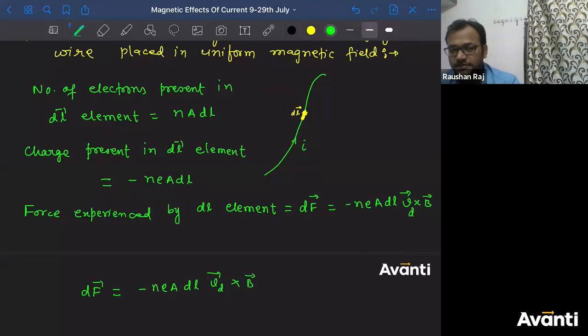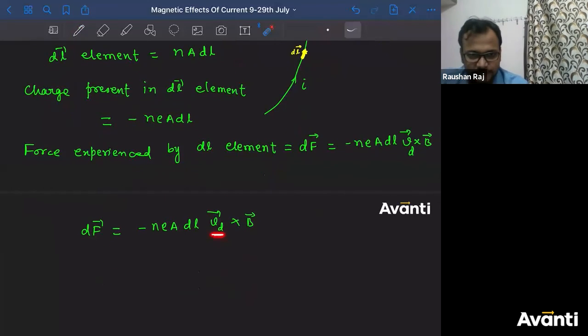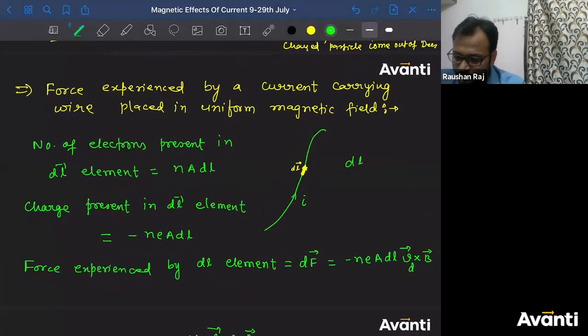Drift velocity of positive charges is along the direction of current. But drift velocity of free electrons is opposite to the direction of current. So if I use the direction of this Vd and the direction of dl, what is the direction of dl? This is along the direction of current. I have assumed dl along the direction of current.